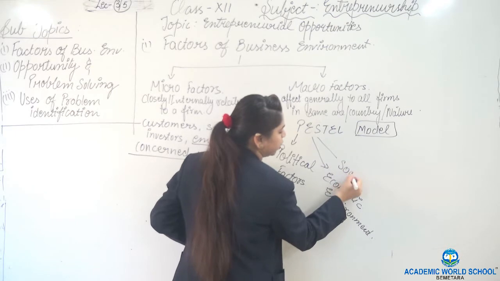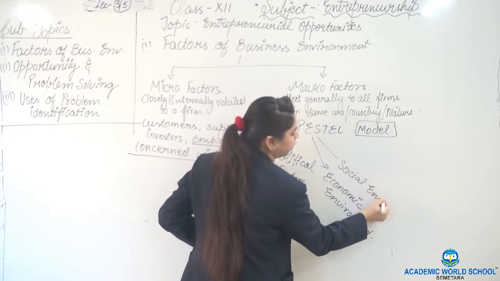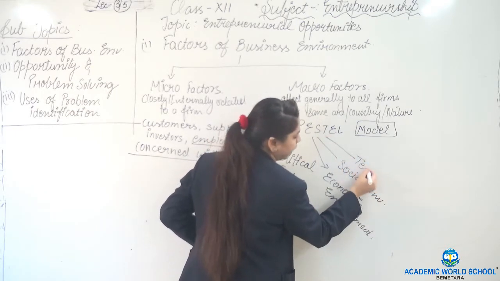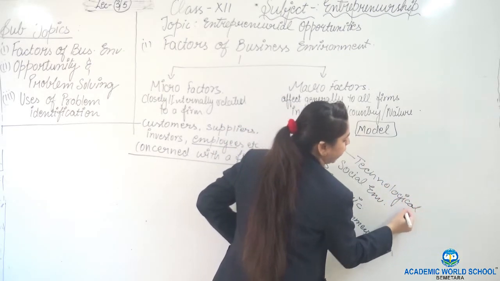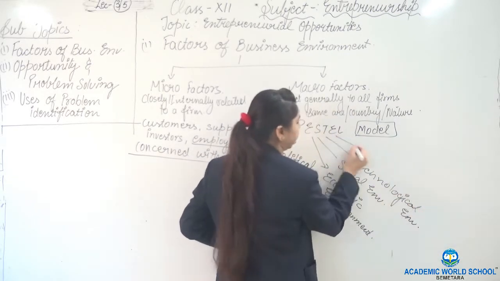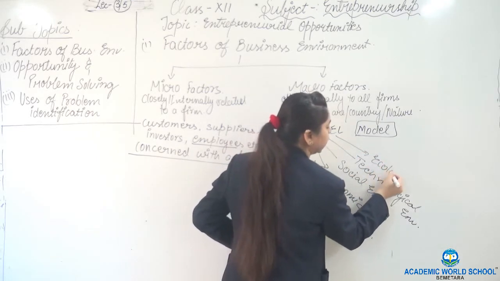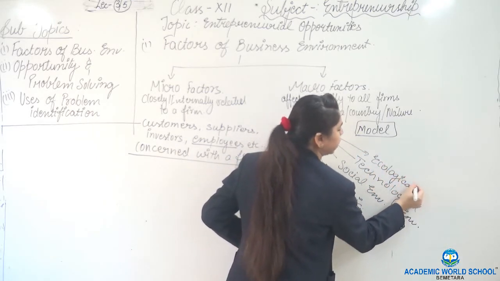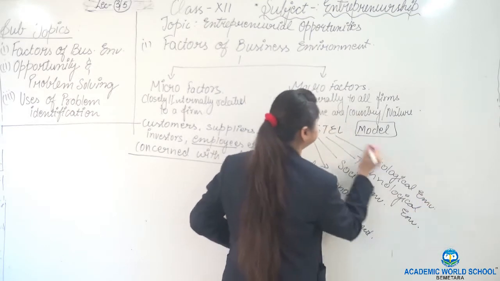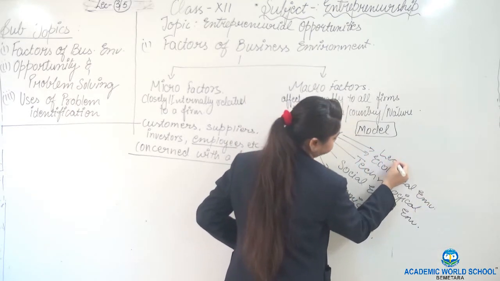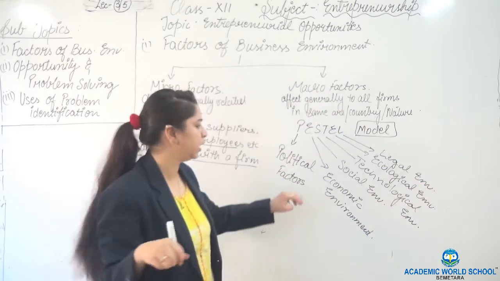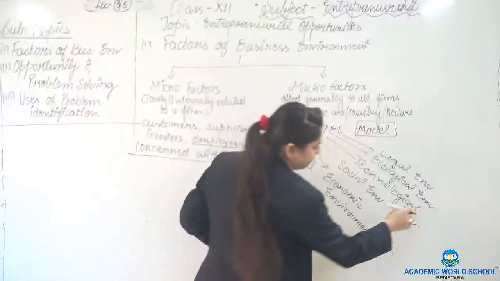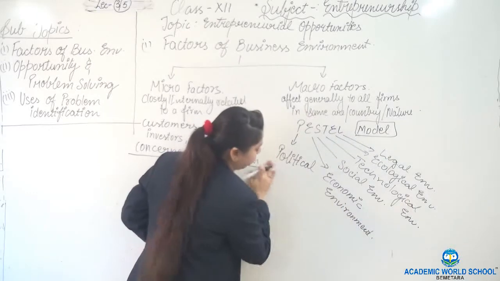S, social environment. T, technological environment. E, ecological environment. L, legal environment.